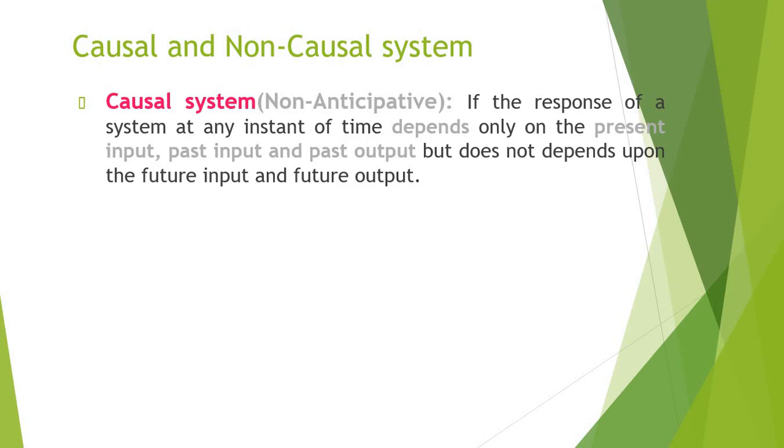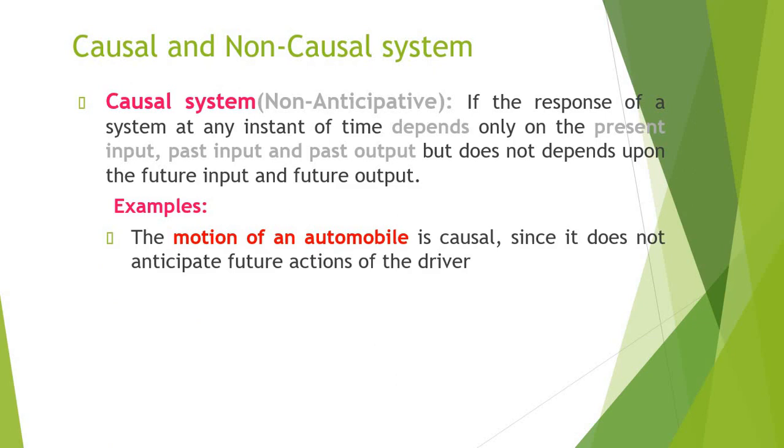A system is said to be a causal system if it contains only past input, present input and past output. It should not depend on the future input or future output. Then it is said to be a causal system. We have many real-time examples of causal systems. Motion of an automobile is also a causal system, because it depends upon the past status and present inputs from the driver who is driving the automobile.